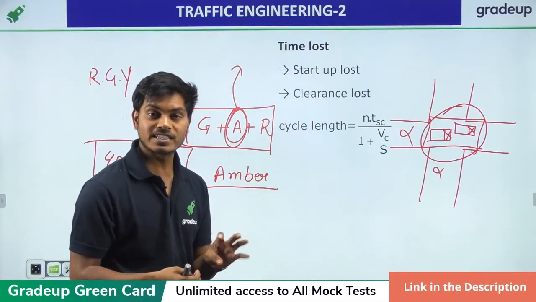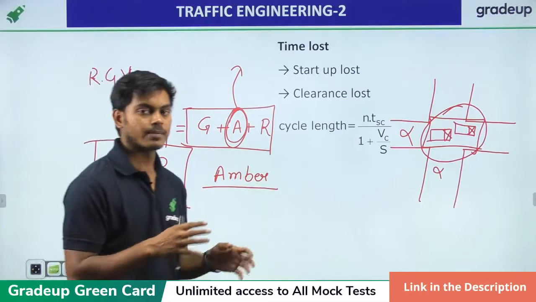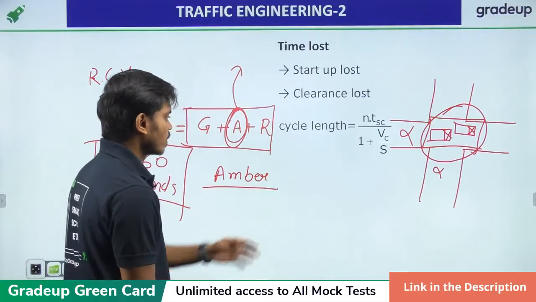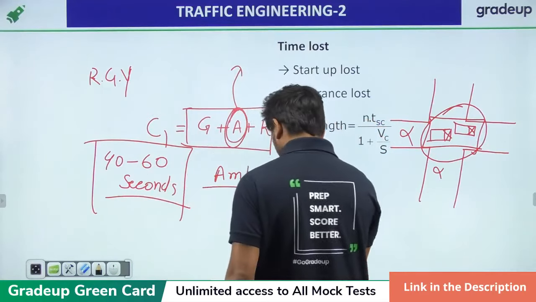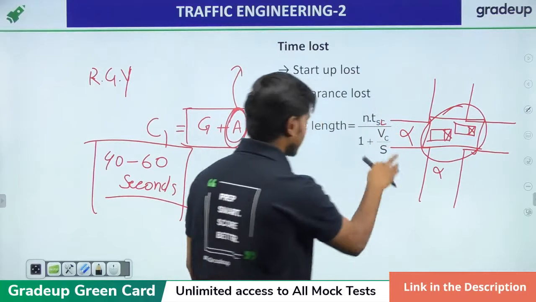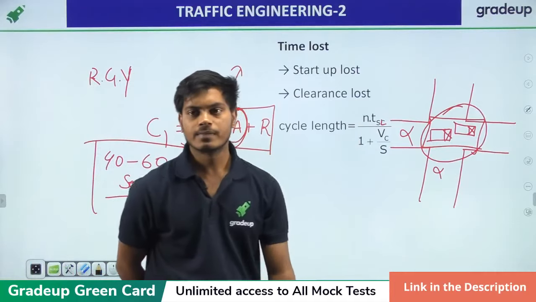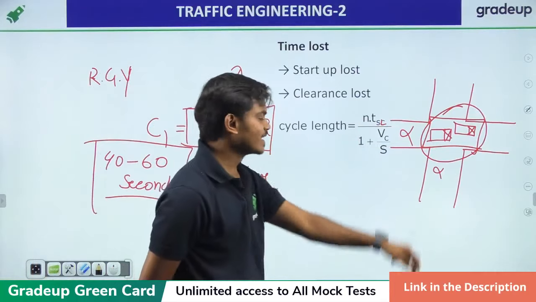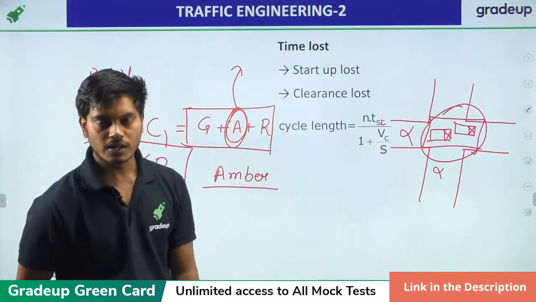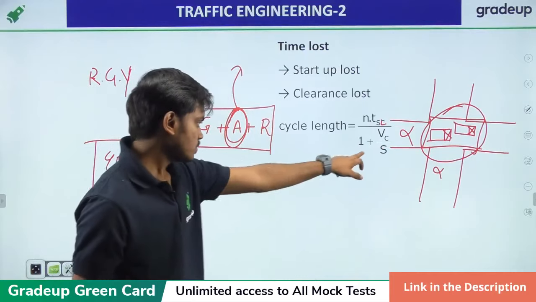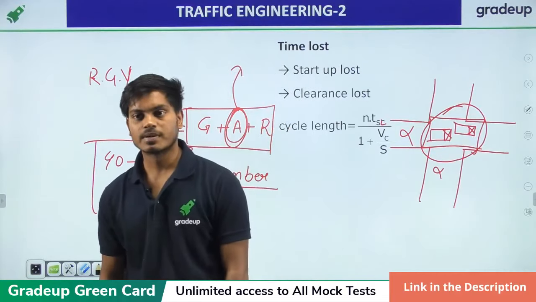We have to check which is the maximum flow that the particular road can accommodate in a particular span of time. All right, so cycle length can be determined as n into TSL divided by 1 plus VC by S. So here, n is the number of lanes, TSL is the total time lost, VC is the critical lane volume, and S is the saturation flow. Saturation is the maximum capacity only.